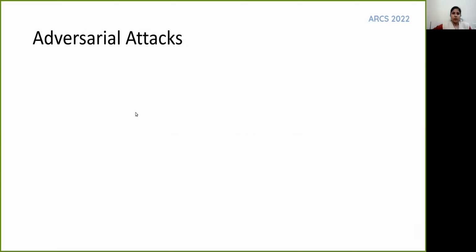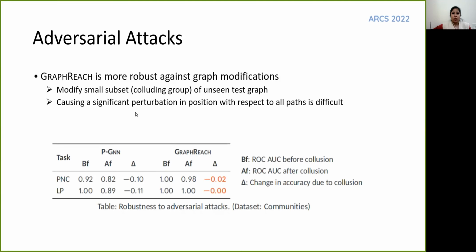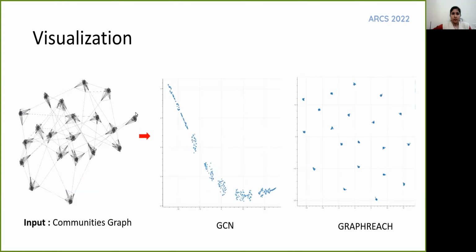We also test GraphReach in an adversarial setting where we modify a small subset of nodes from the test graph and randomly connect them. Causing a significant perturbation with respect to all paths is difficult with only a small number of graph edits, which makes the model more robust. This is also seen in the results with a negligible drop in accuracy of GraphReach in the adversarial setting.